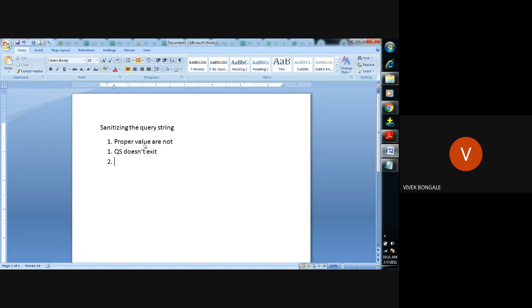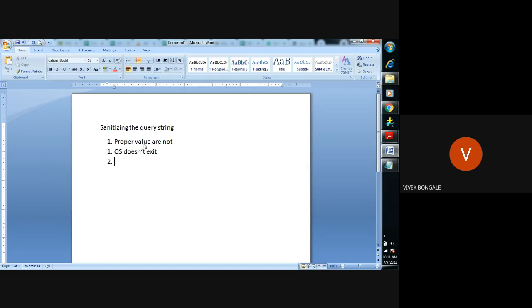Vivek123 at facebook.com is a proper value. If I enter Vivek at facebook.com, that value is not matching, it doesn't exist. Vivek123 is the proper value, and Vivek at facebook.com is improper.